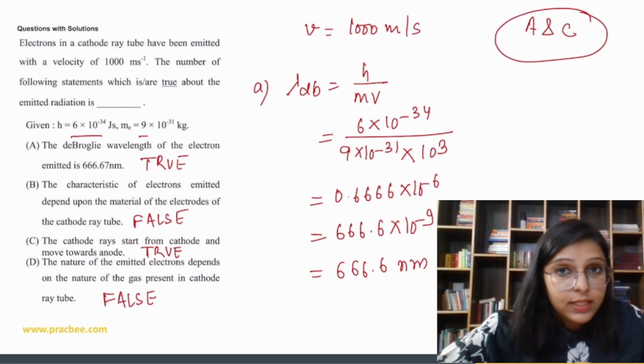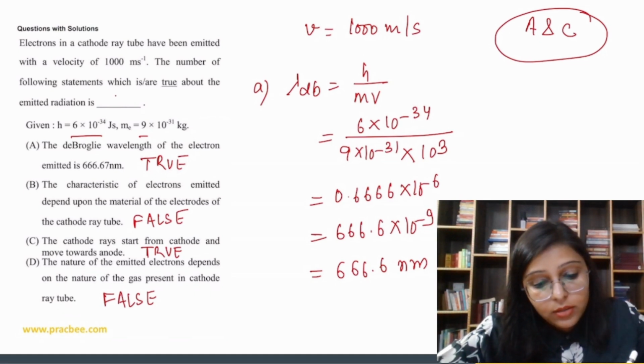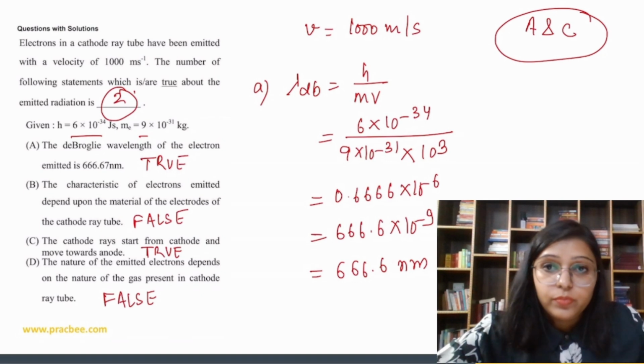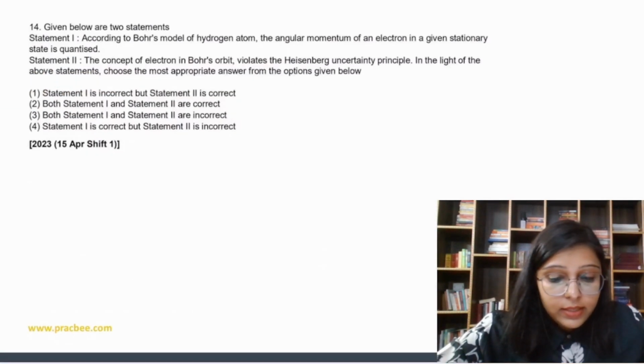And if options A and C are correct, the total number of correct statements is going to be 2. Okay. Now let's discuss this question.